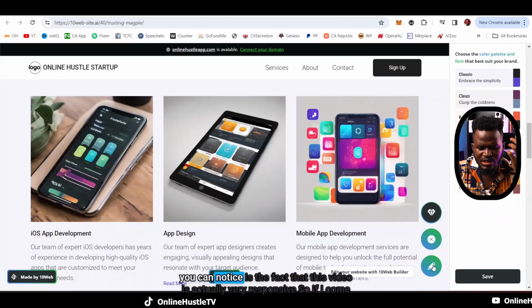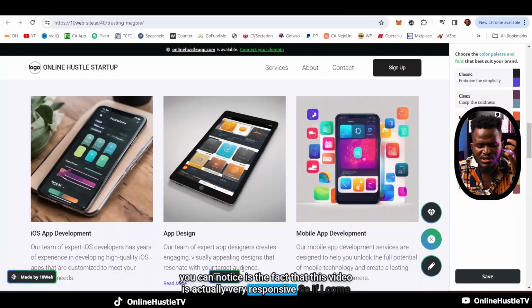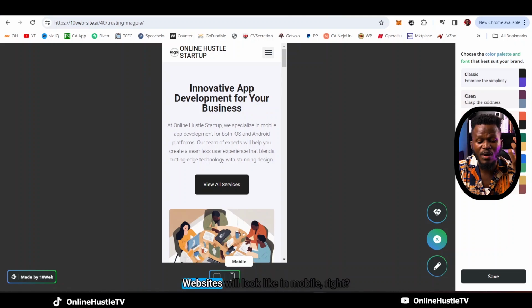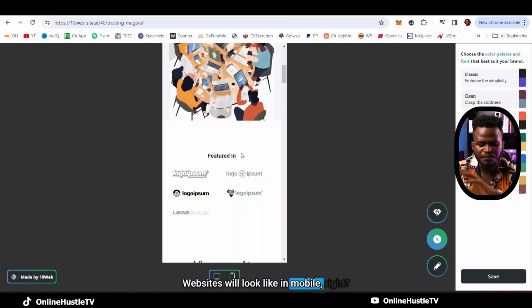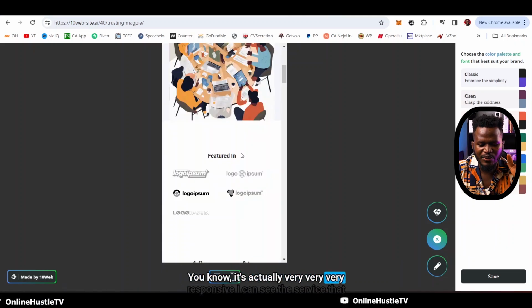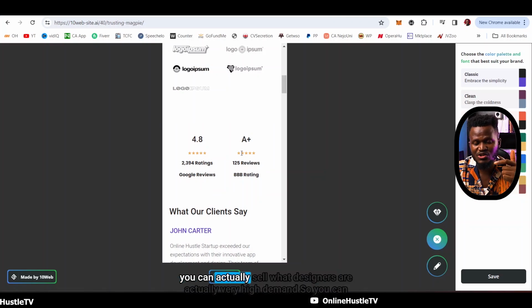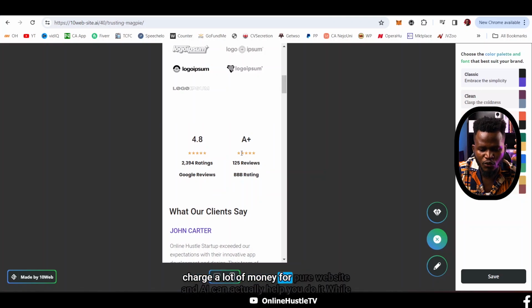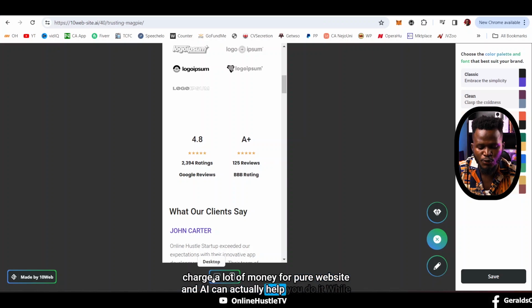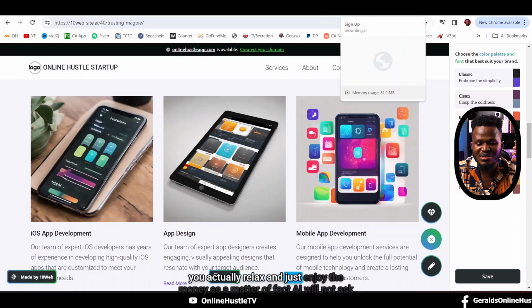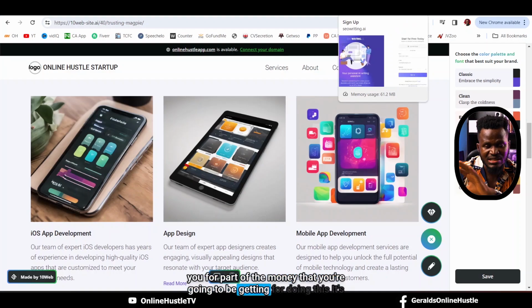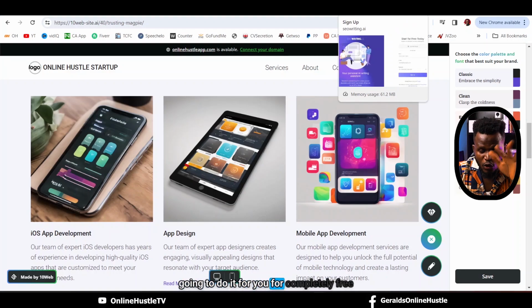And another thing you can notice is the fact that this website is actually very responsive. So if I come here right now and click on mobile, you're going to be seeing what this website will look like on mobile. It's actually very, very responsive. And you can see it's a service that you can actually sell. Designers are in very high demand, so you can charge a lot of money to build websites, and AI can actually help you do it while you relax and just enjoy the money. As a matter of fact, AI will not ask you for part of the money that you're going to be getting for doing this. It's going to do it for you completely free.